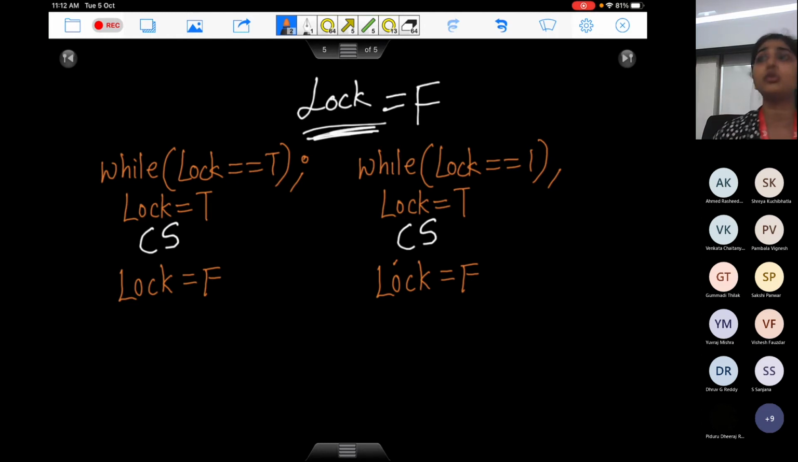Apart from that, do you think it will satisfy all those three conditions? Think in terms of mutual exclusion: only one process should be in the critical section at the same time. Progress: if there is no one else executing in their critical section, I should be able to go. Bounded wait: no process should wait indefinitely to get into the critical section. So are all these three conditions satisfied here?